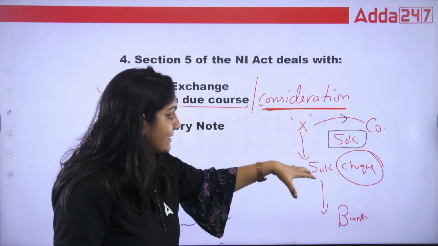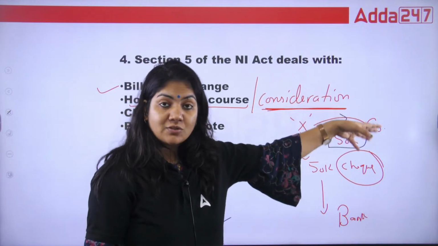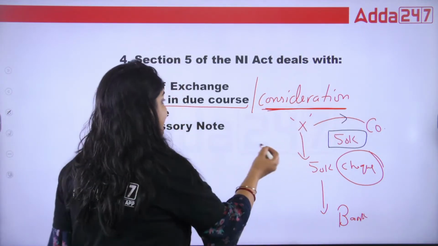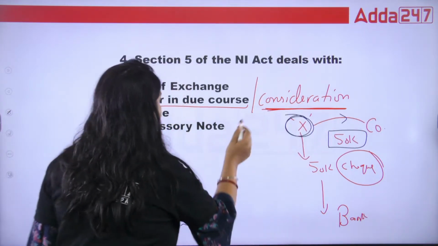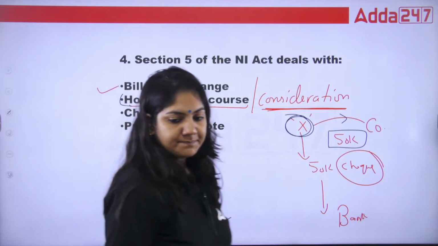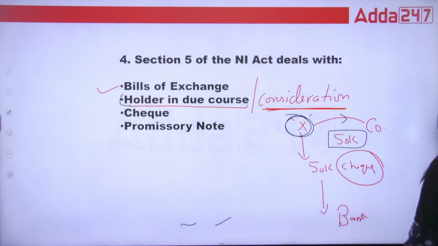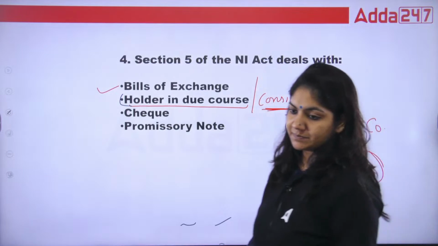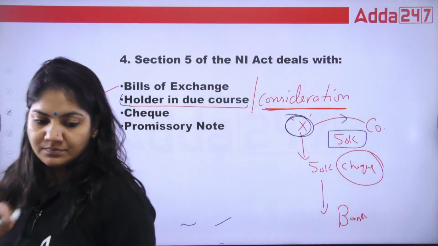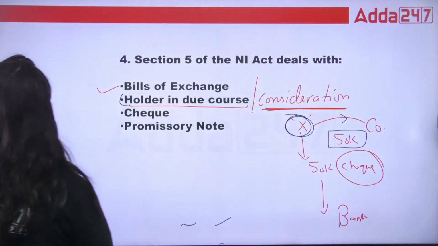So if the check bounces and X has a right to file the case on the company, X will be called the holder in due course. X will be called, class, holder in due course, a very important term. Is that okay, class? So this is your right answer.